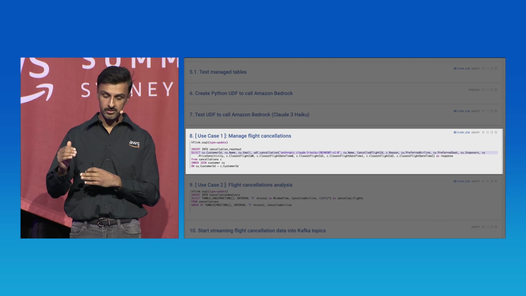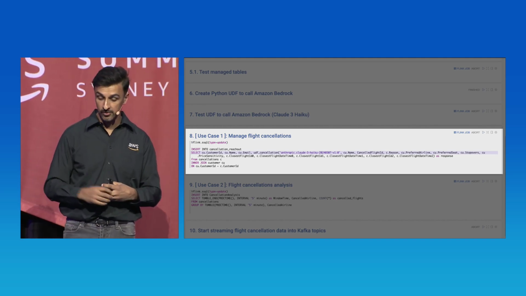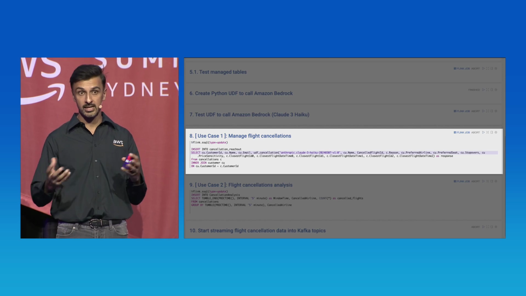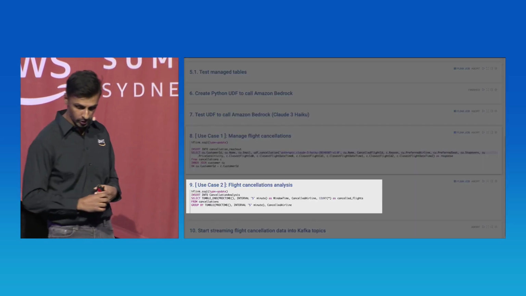So it's a fairly straightforward SQL statement, but essentially it's going to be calling out for each cancellation that comes through, building out a custom message for each cancellation. So we've kicked off that job.